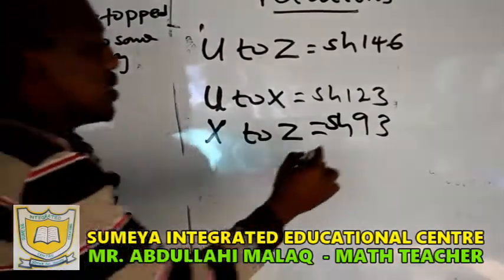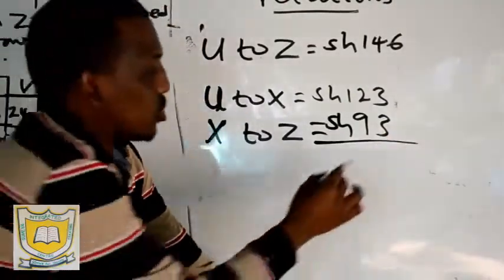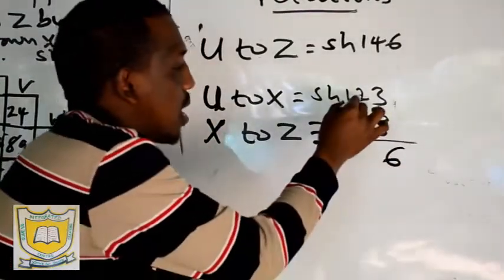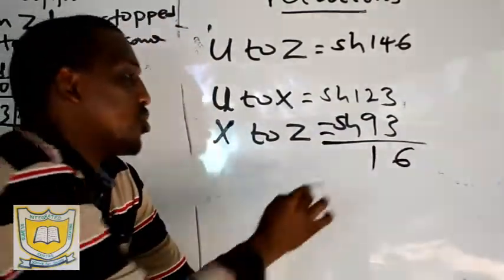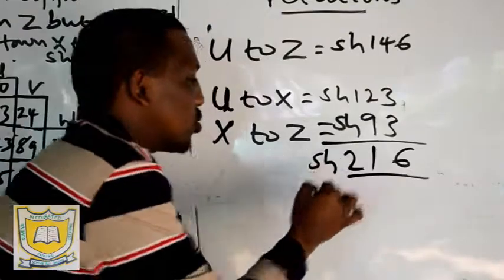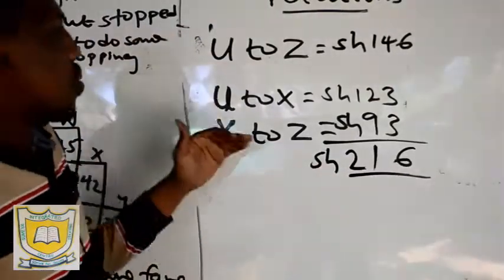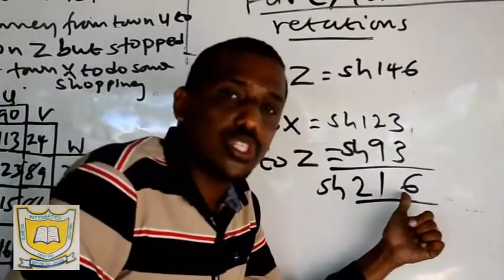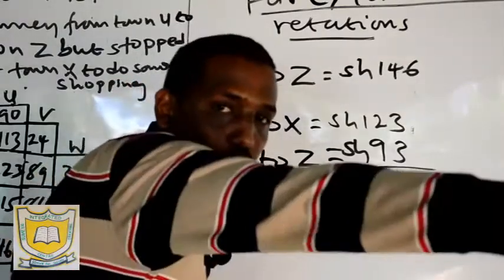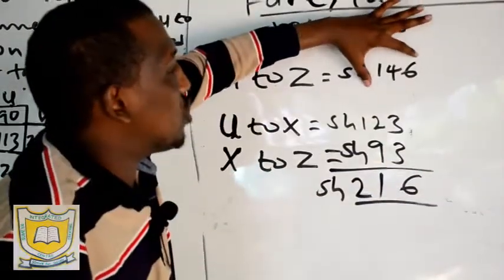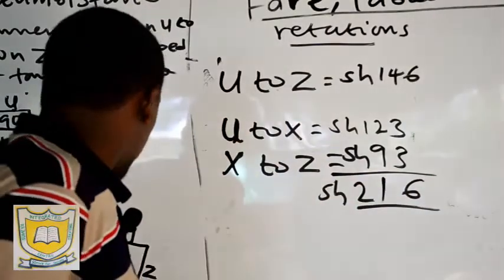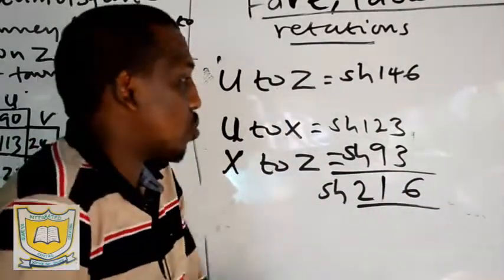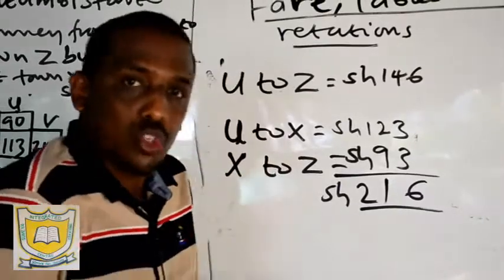Now, how much will she pay in total for the last journey? So this is 123 plus this one is 93, which gives 216 Shillings. If she has stopped at town X, she will pay Shillings 216. When she traveled direct from U to Z, she was supposed to pay Shillings 146. You are told how much more. The question is asking how much more fare did she pay, because she was doing some shopping, so she has to be charged.